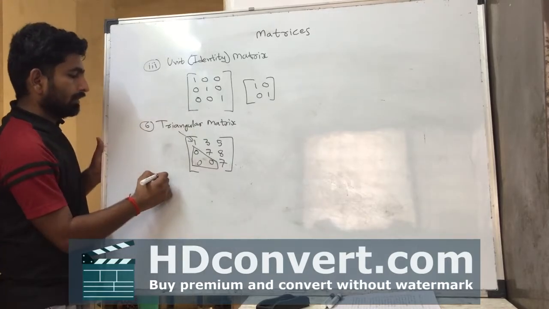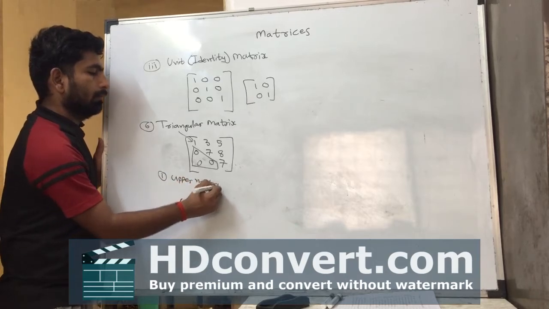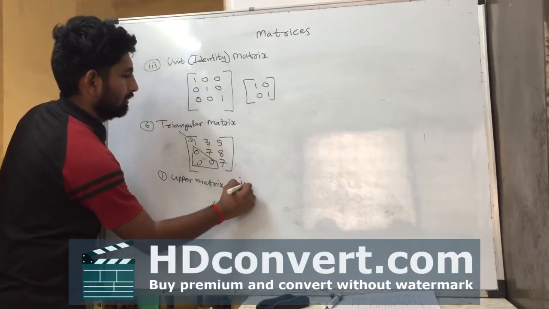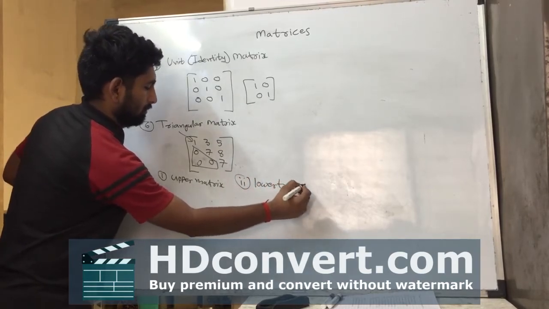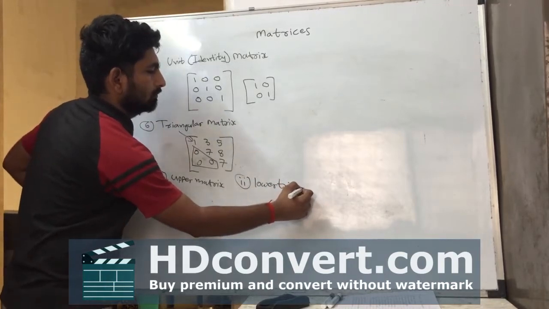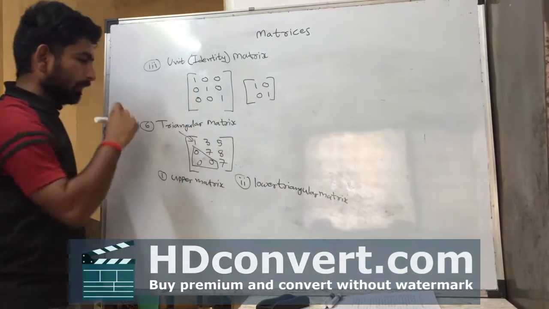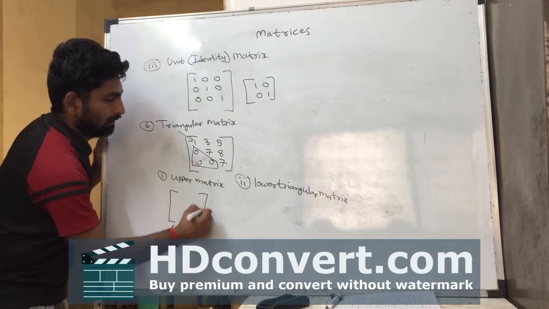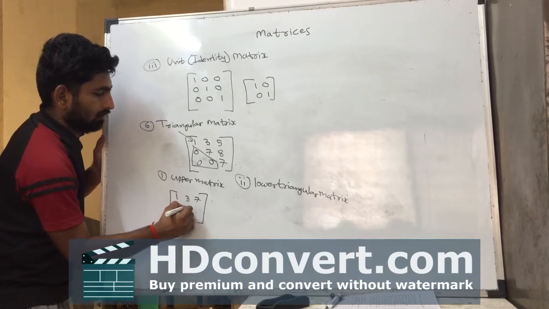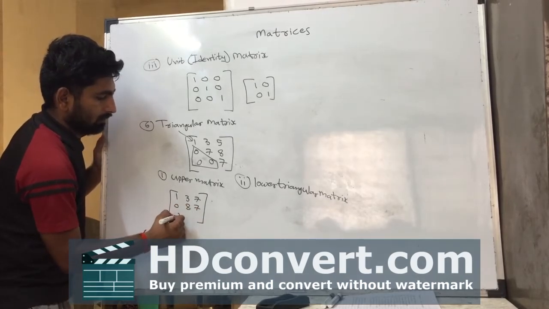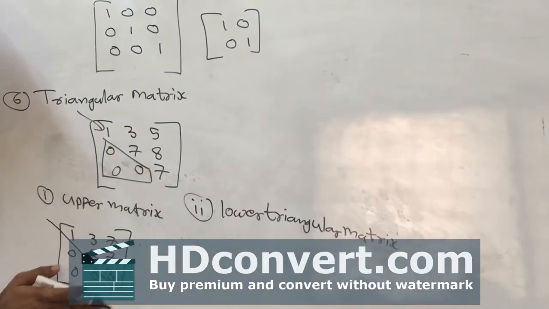Triangular matrix has 2 subtypes. First is upper triangular matrix, and second is lower triangular matrix. In upper triangular matrix, lower triangular elements are 0.